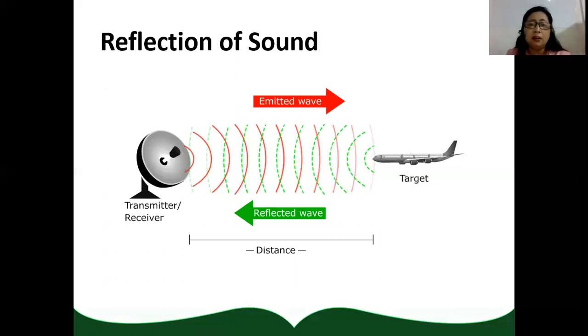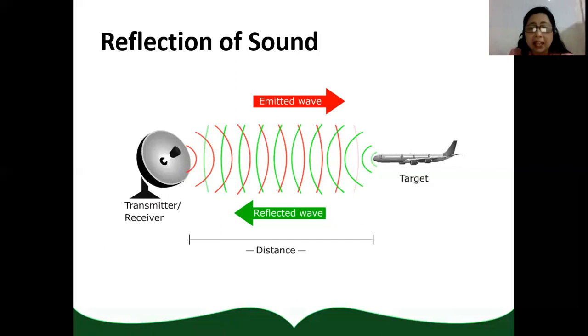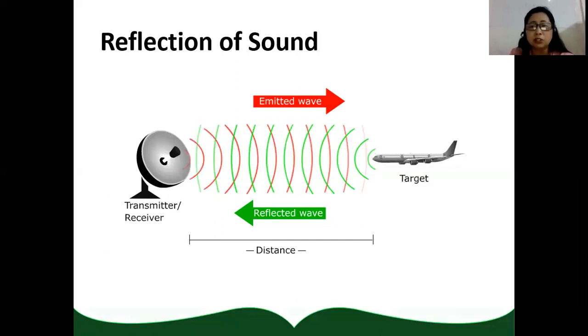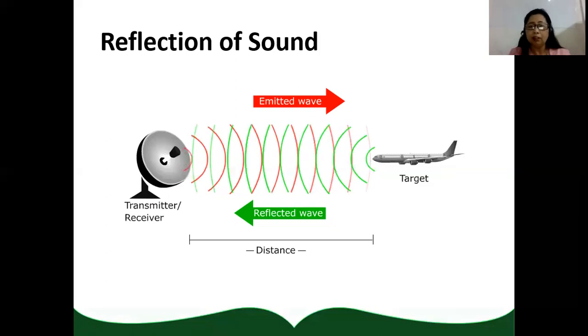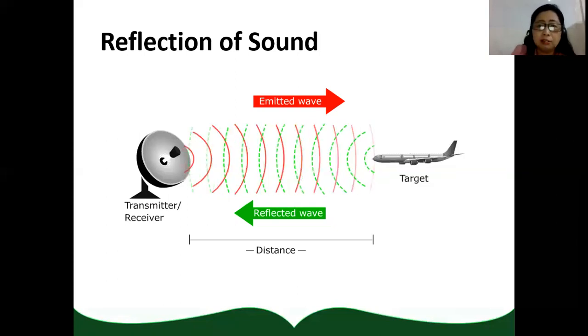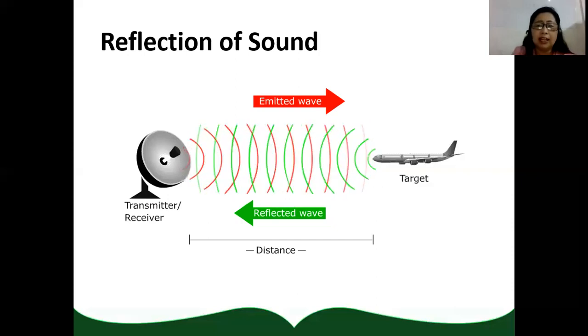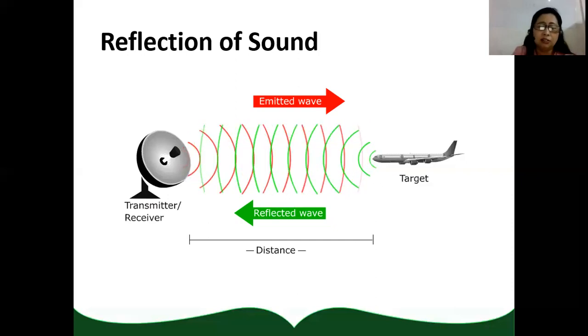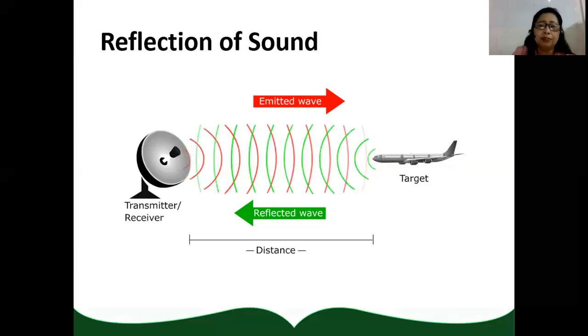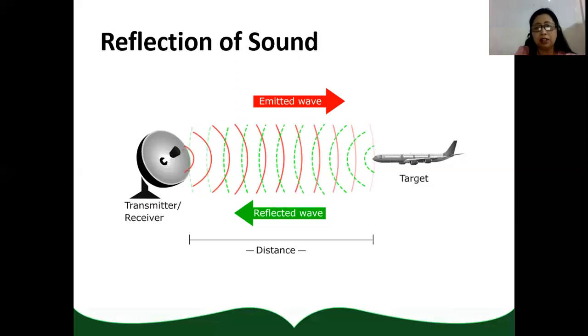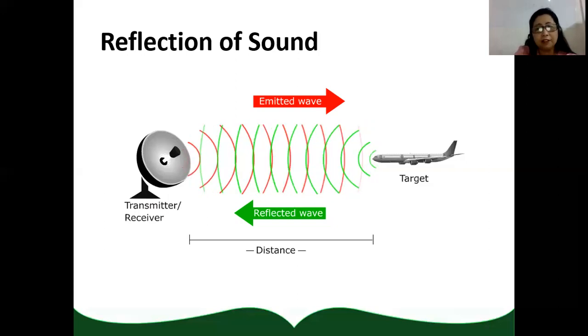Take note that the pilot is not blind but blinded by the presence of clouds and turbulence. The pilot will only see the clouds. They cannot see anything there. So the transmitter will aid them in navigating the airplane so that we can arrive safely to our destination.